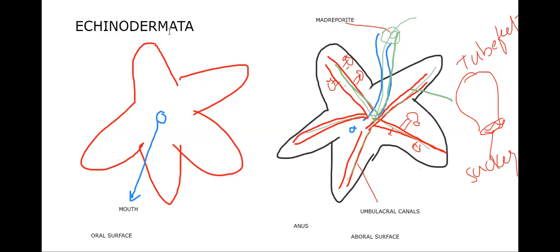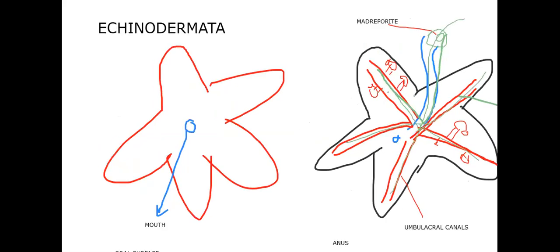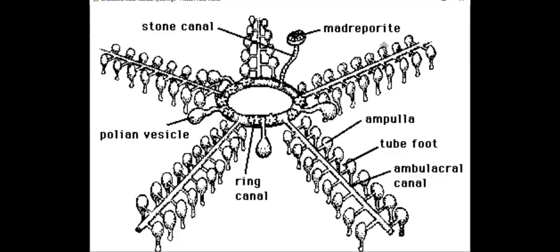We are talking about a special kind of system which we call the ambulacral water vascular system. This ambulacral water vascular system is a unique feature of phylum Echinodermata. Do you remember the canal system we have seen in the case of phylum Porifera? In the same way, we talk about the ambulacral water vascular system.